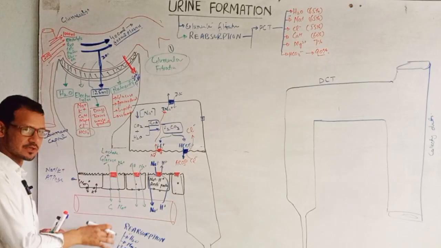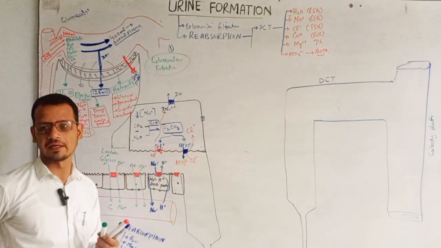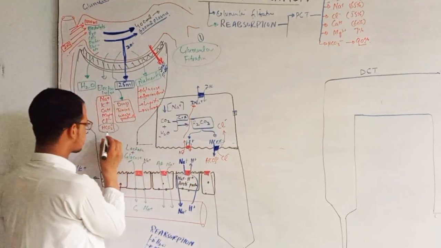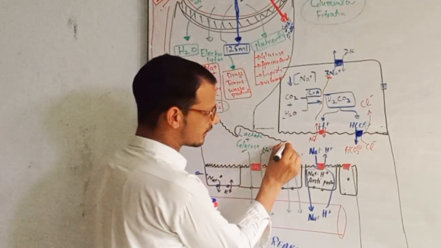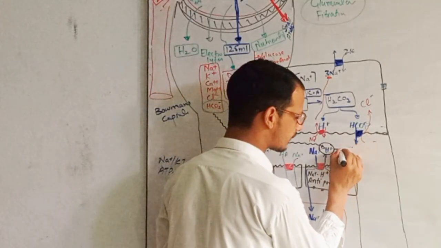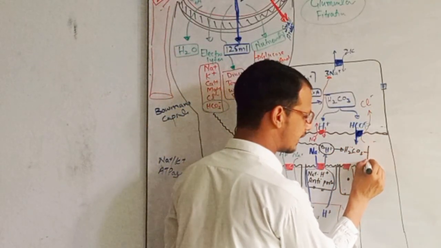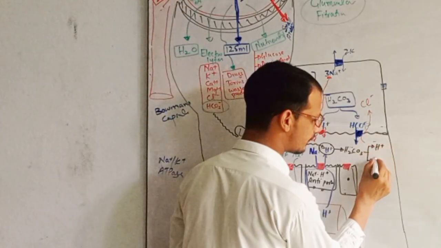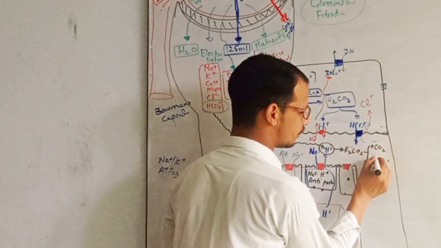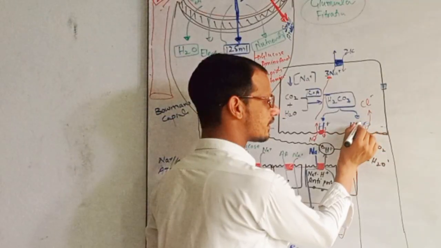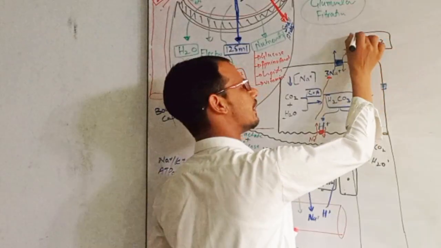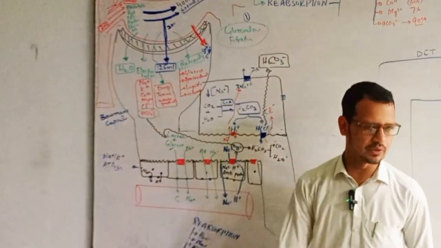So bicarbonate ions are reabsorbing, but the reabsorption of bicarbonate ion is indirect, because for example here I have this hydrogen ion, and this bicarbonate ion is coming here and reacts with it and will convert into H2CO3, and quickly it will again convert into CO2 and H2O, and this bicarbonate ion will leave the cell, right?